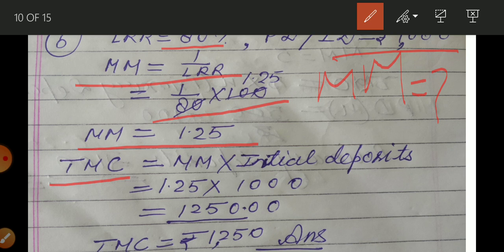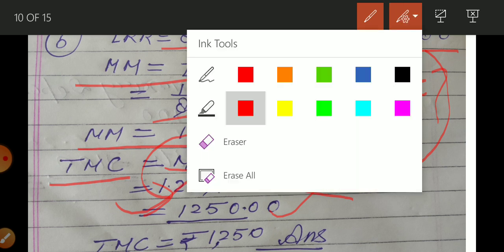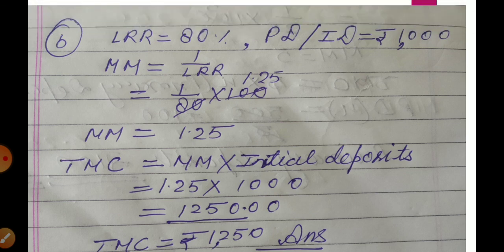So for calculating total money creation, what is the equation? Money multiplier multiply initial deposit. Okay, so I wrote the value of money multiplier and the value of initial deposit, then we multiplied. So this is the value of total money creation. Okay, so I think this second question you have understood.